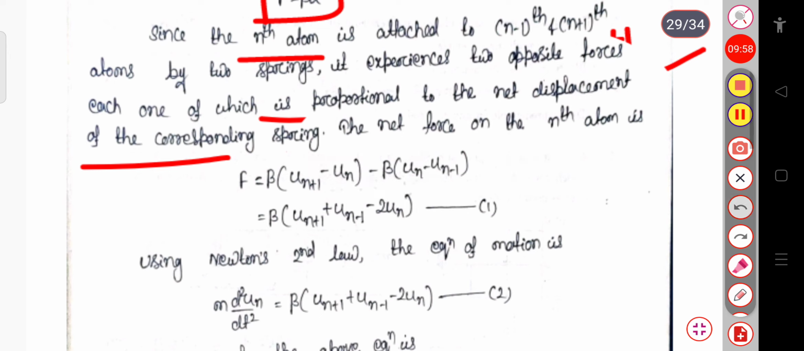This will be minus 2 un. Beta is taken common here. un plus 1 minus, plus un minus 1, and this will be minus 2 un. This is the total force.